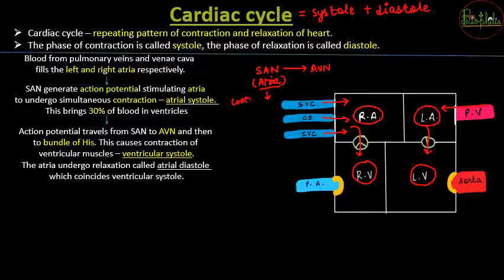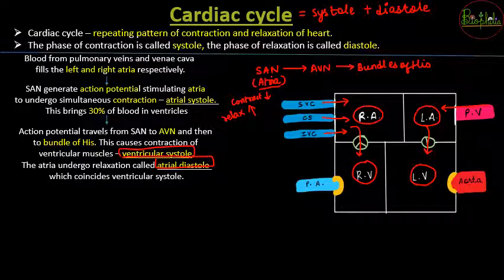Since it is going nearer to the ventricles, the contraction for the ventricles is going to increase, and relaxation for the atria is going to increase. So simultaneously these things need to occur. Along with ventricular systole, there is going to be atrial diastole. So the ventricles will contract and squeeze, and the atria will relax. It is going to go hand in hand.